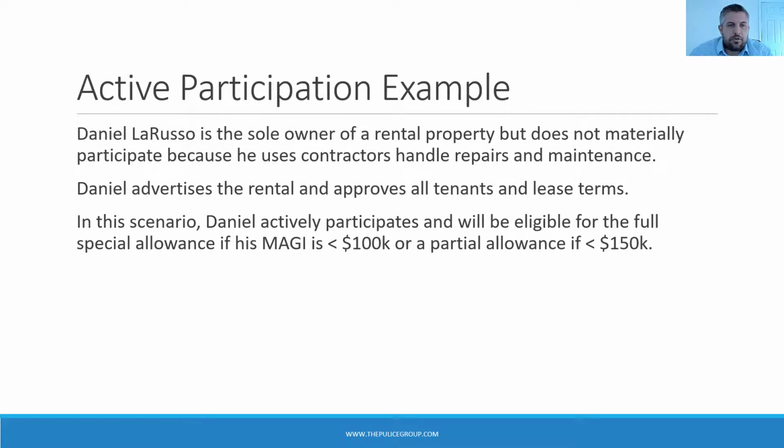In this example, we'll look at how active participation works. Daniel LaRusso is the sole owner of a rental property, but does not materially participate because he uses contractors for repairs and maintenance, and they spend more time on the activity during the year than he does. Daniel does advertise the rental and he approves all new tenants and the lease terms. So in this case, Daniel actively participates and will be eligible for the special allowance as long as his income's within the limits.